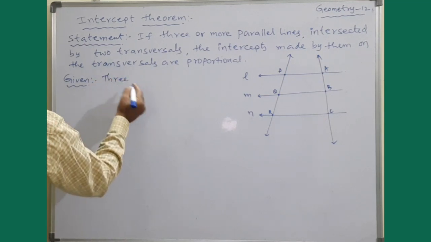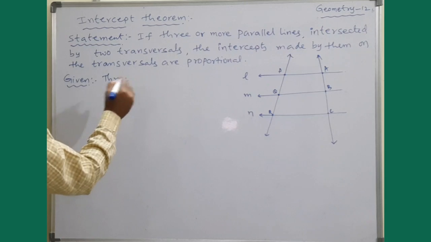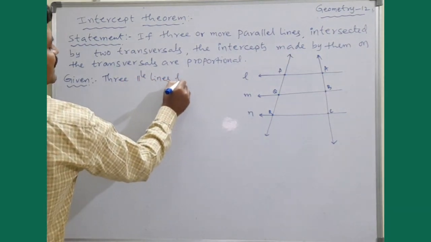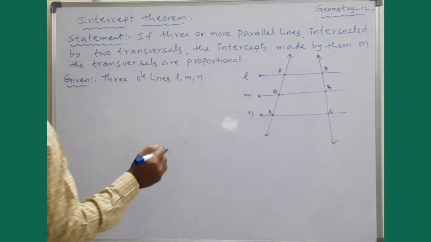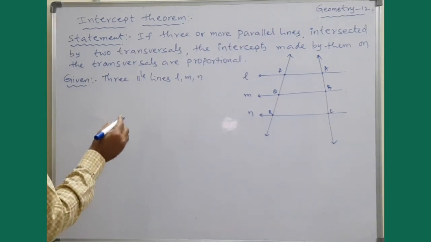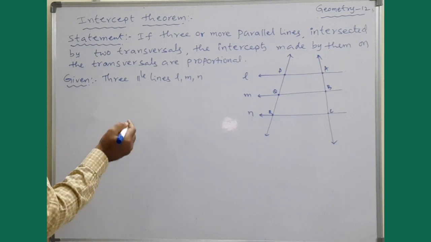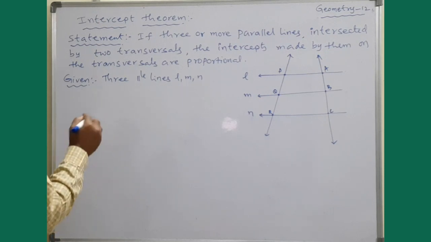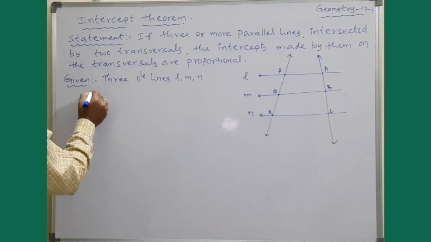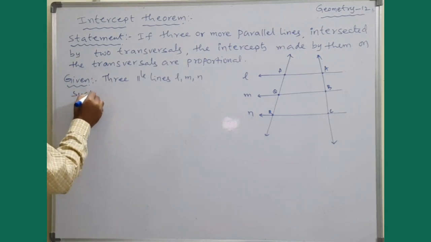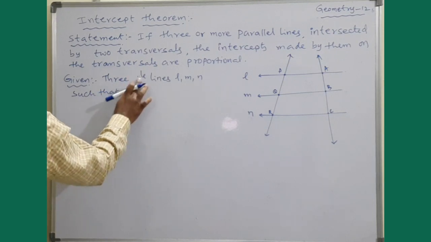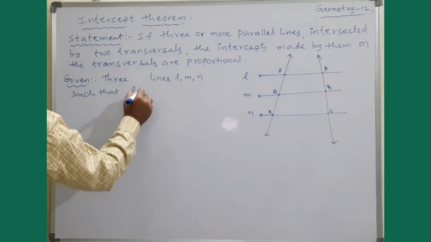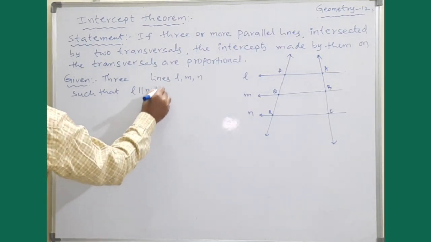Three parallel lines L, M, N, such that L is parallel to M is parallel to N.